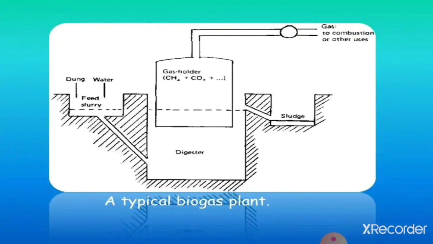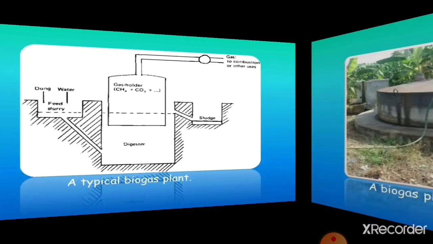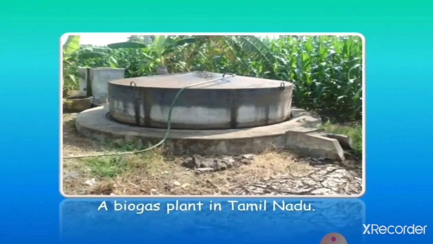This is the diagram of a typical biogas plant. And this is a biogas plant in Tamil Nadu.